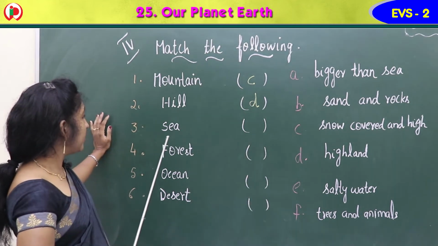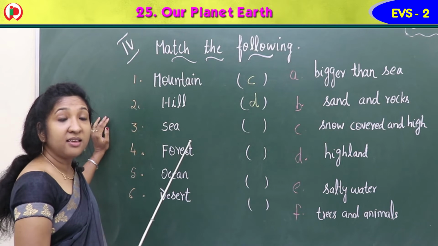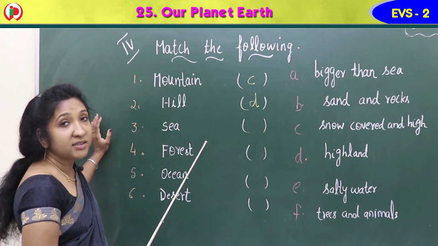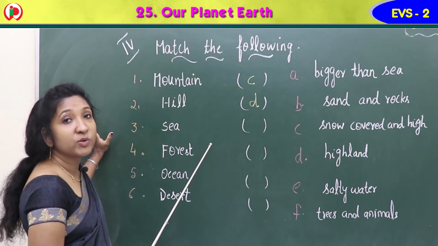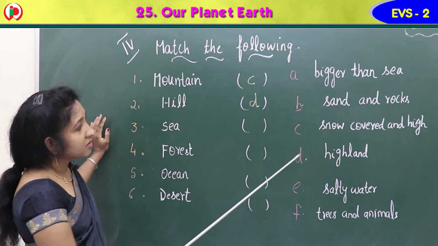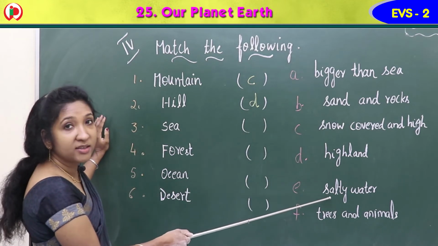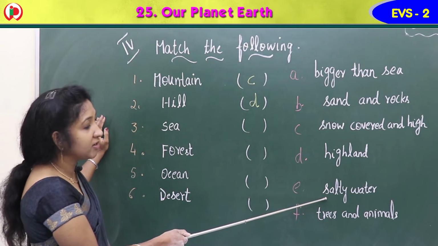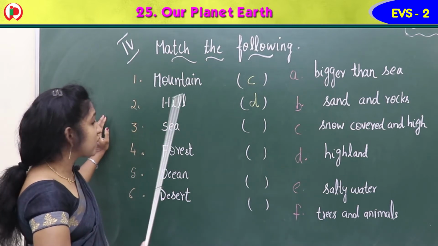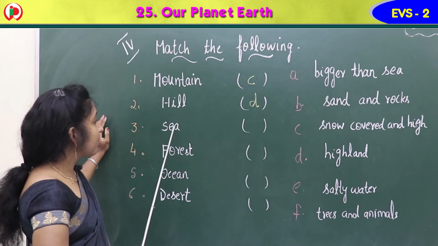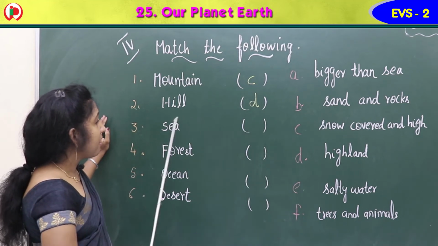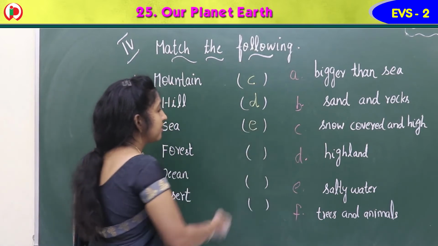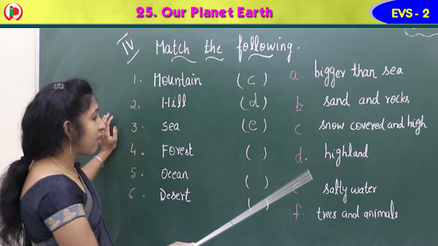Hill means D. What is D? Highland. Now sea. Sea is a large water body, isn't it? And water is salty. We cannot drink it. We cannot use it for drinking. Yes, sea. So sea, what is this? Salty water. So sea contains salty water. So 3 matches with E. So here in this bracket for 3 we can write E. Yes, E, salty water.